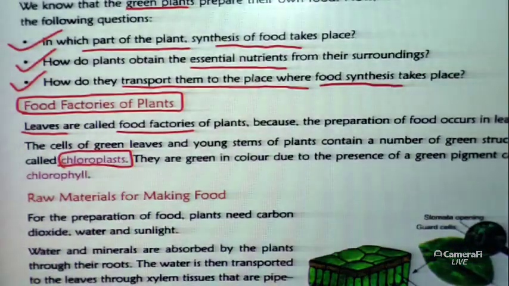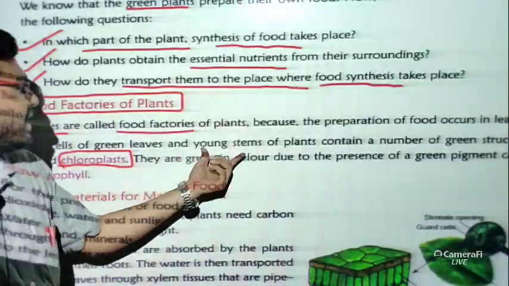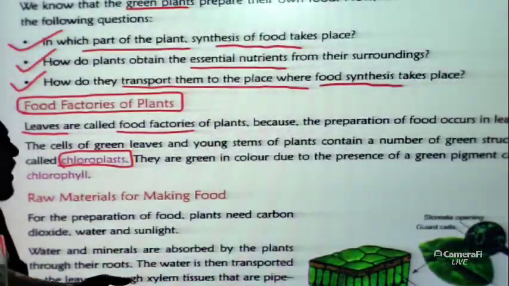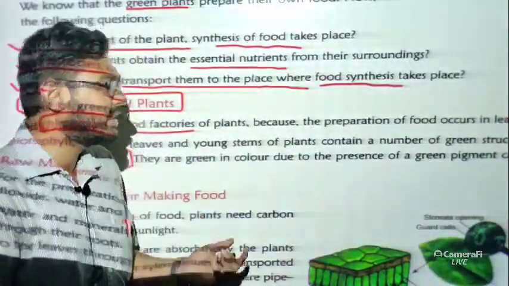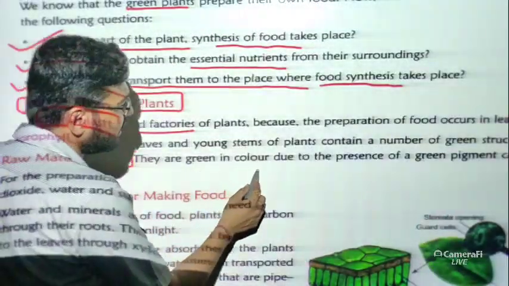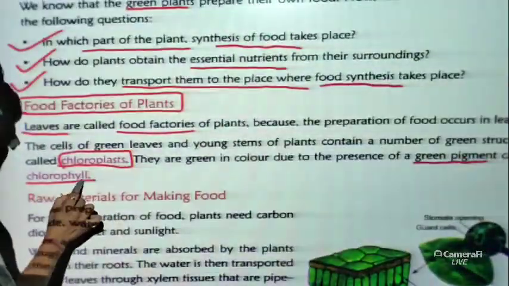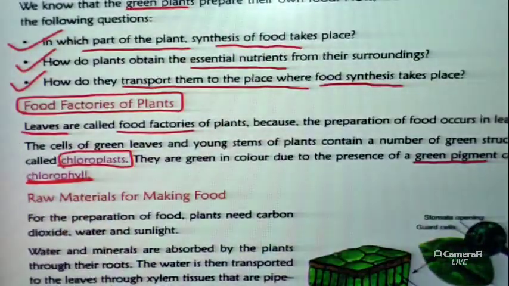So what is chloroplast? These green structures we call chloroplasts. They are green in color due to the presence of a green pigment called chlorophyll.